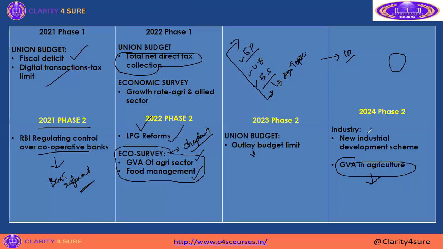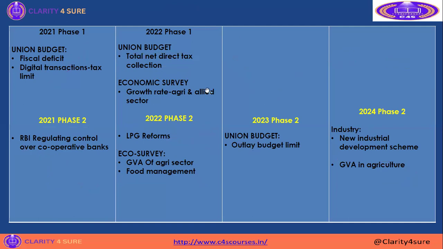Then the industrial topic, the new industrial development scheme. In 2023 itself, in phase 1, they asked about the industrial topic, and they took the same topic and asked about the industrial development scheme announced in the Union Budget. These are the objective questions asked in the phase 1 as well as phase 2 question papers. Now we will jump into the phase 2 descriptive part.